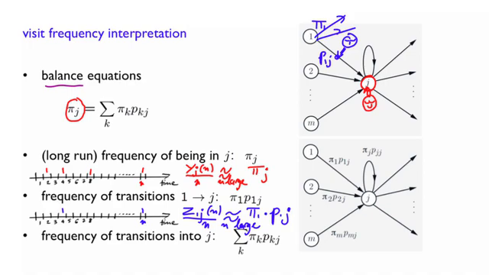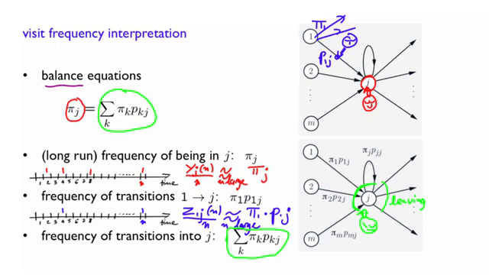Now, what's the total frequency of transitions into state j? These are the transitions leaving, and these are the transitions of interest here. So think about a third observer looking here and recording every time the particle goes through here, here, here, or here. What is the frequency of transitions here? Well, it will be the sum of all the possible transitions that we have observed there. And so this is going to be this, and that corresponds to this.